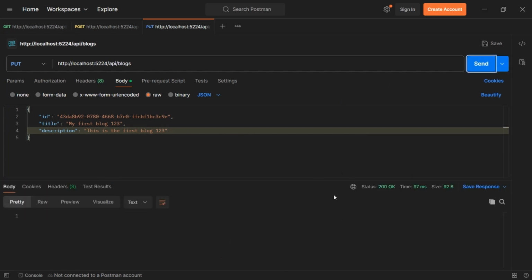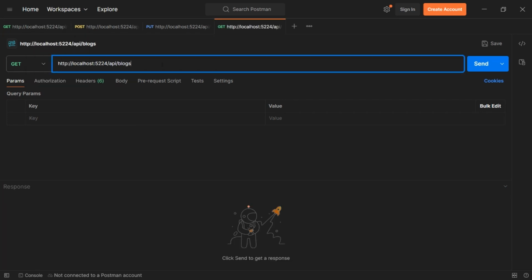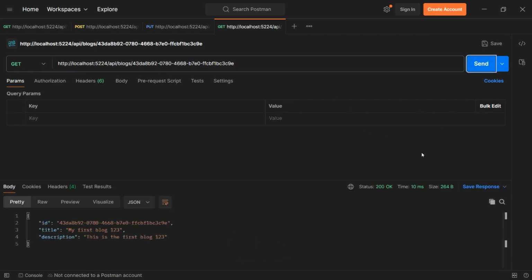And you can see we got a 200 OK. If we go back over to our getAll method, we can see that that update has been applied. So I'm now going to duplicate the get. I'm going to put in slash and pass in the ID, which will correspond with the get by ID action we created earlier. And try that. And there we go, we've got 200 and we've got the blog. So that's the get by ID method tested.